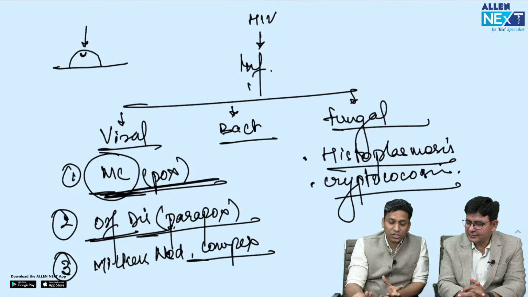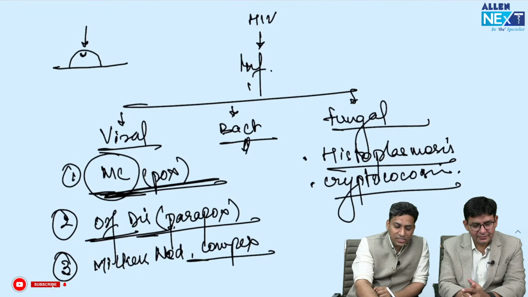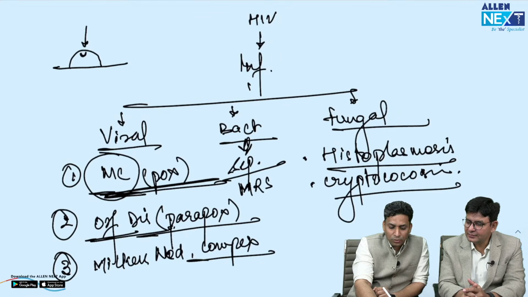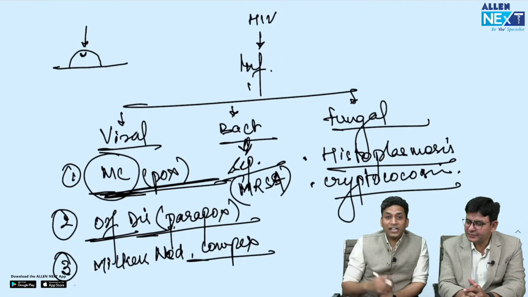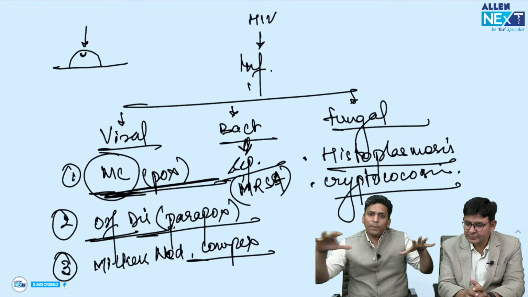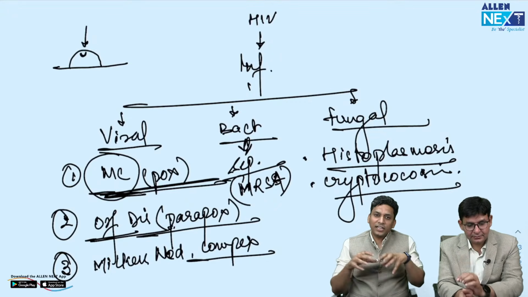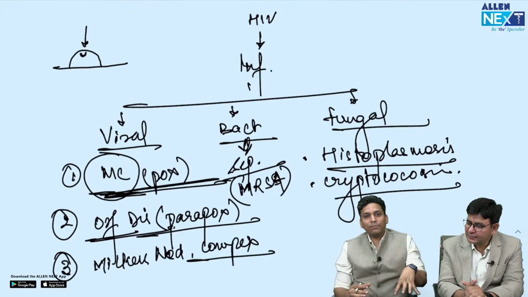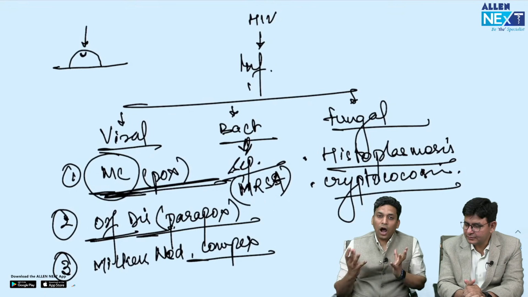And when there is infection with bacteria, generally the patient has septicemia, and when it is methicillin resistant staphylococcus aureus infection, then it can also present with this type of umbilicated lesions. So multiple infections can present with umbilicated lesions, and they can be seen in HIV positive patients. So how to differentiate?